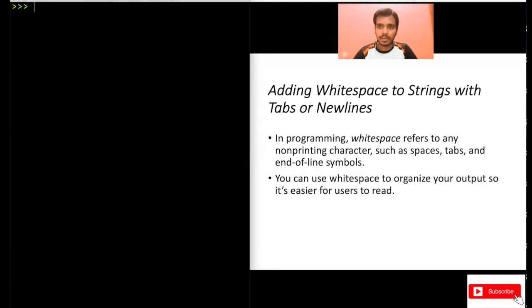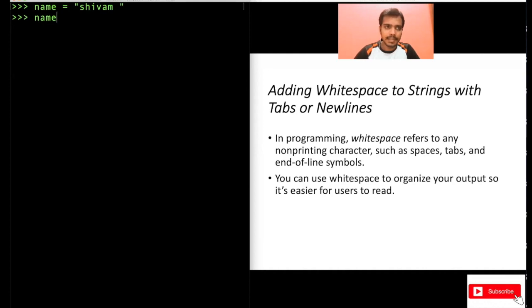So now let's move on to another important topic, adding white spaces to strings with tabs or new lines. In programming, white space refers to any non-printing character. So for example, name is equal to Shivam and then a white space here, right?